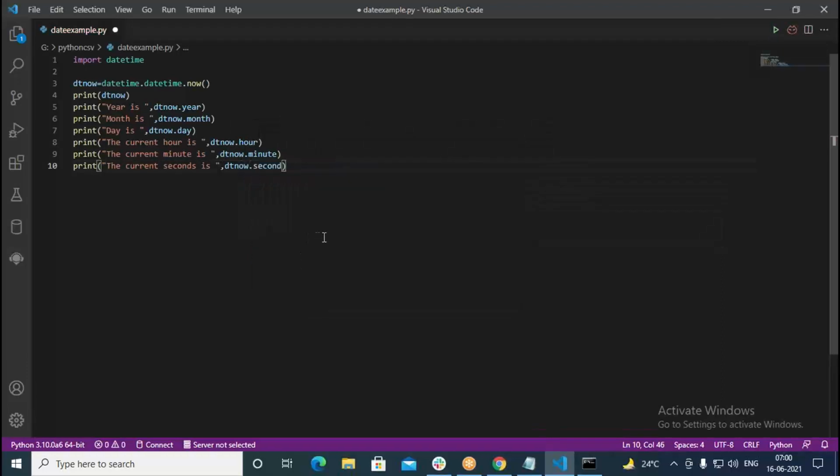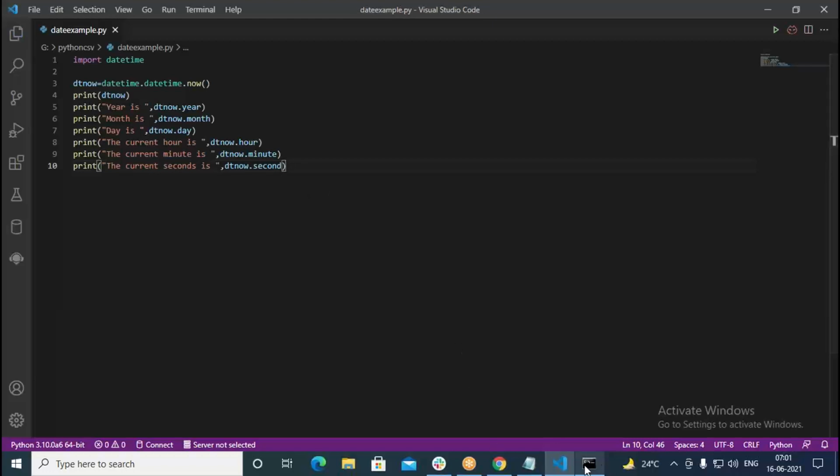But when you go with this, there can be one problem. Whatever seconds are shown, you may not get the same thing there. The reason is, first of all, it is generating dt.now. After generating that, it's printing one by one. By the time it comes to this part, probably the time changes, because to print it takes some time. Whenever it's generated, it may be 1 second, but by the time it comes to print this one, it might have changed to 2 seconds. That may happen sometimes. But with this print statement, whatever you are printing, it's always going to match that second.